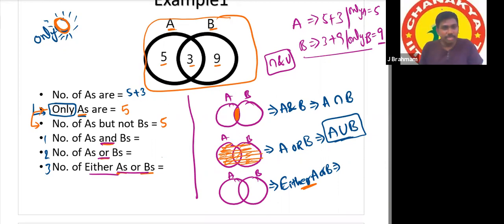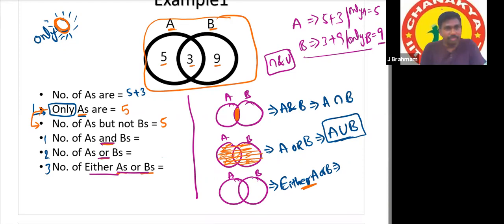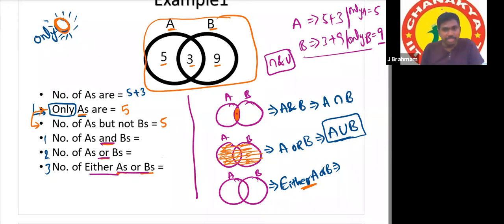Listen to me carefully. If you take any one element, in case of A and B, it should belong to either A or B or both. And in case of either-or, if we take any one element, it should belong to A or belong to B, but not both. Both is allowed in case of OR, but both is not allowed in case of either-or.